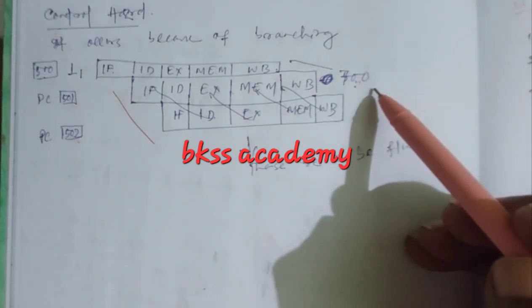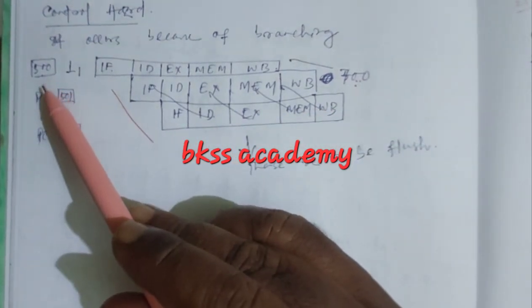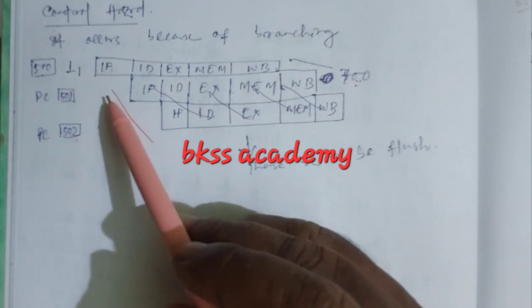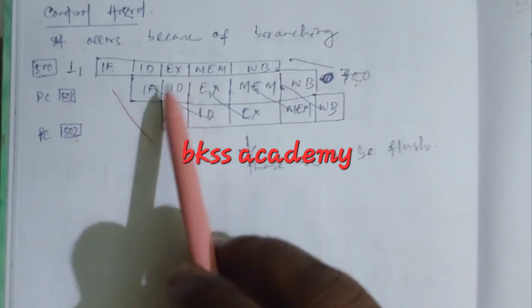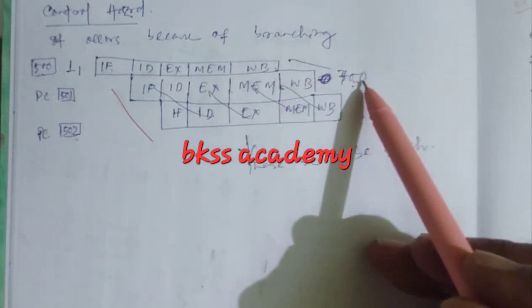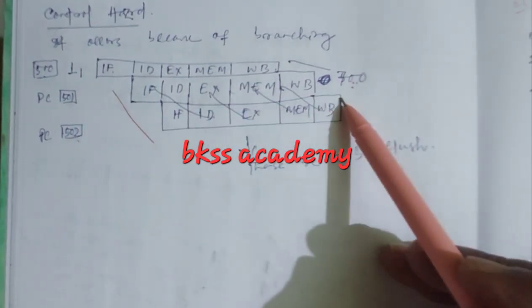This is called control hazard, because the principle is that whatever the program counter is holding will be executed. But after instruction 1 execution, it is telling to go to the 700 place. So that is contradicting the program counter. That is why control hazard occurs.